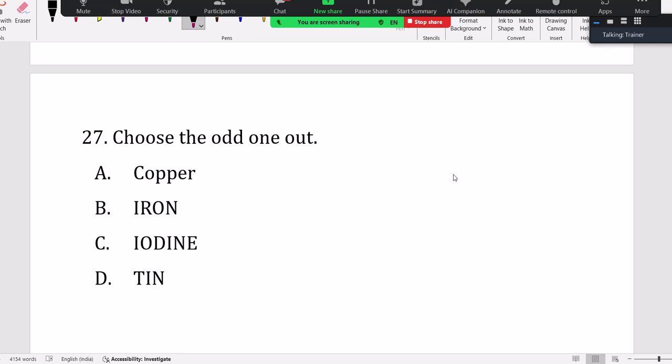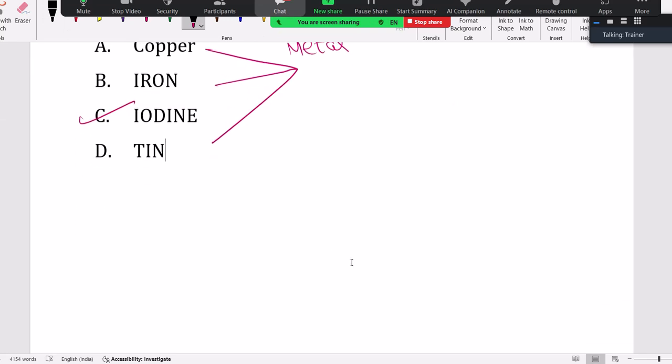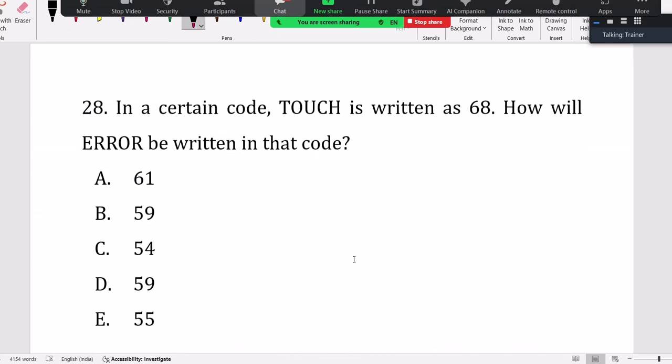So all this except iodine, remaining all related to metal. Copper, iron, tin. We need a bit of general knowledge, a bit of English. Otherwise there are chances of making mistakes in odd one out analogy. Now back to your coding and decoding. Let's see how many get this answer correct.